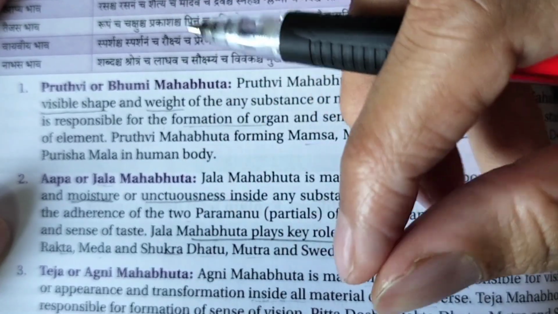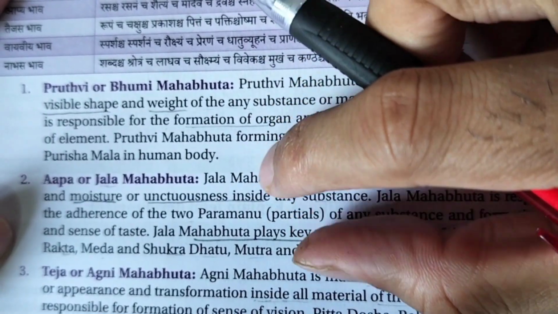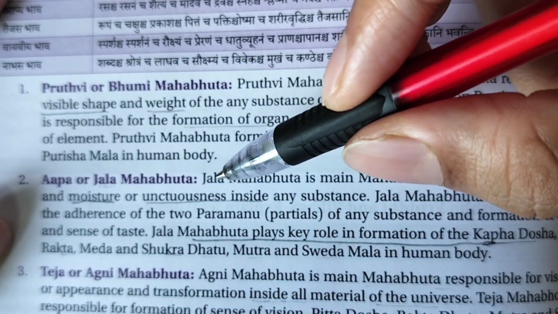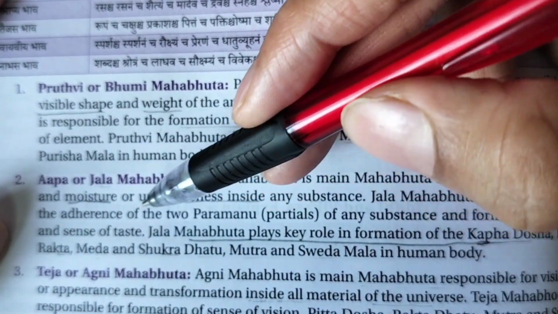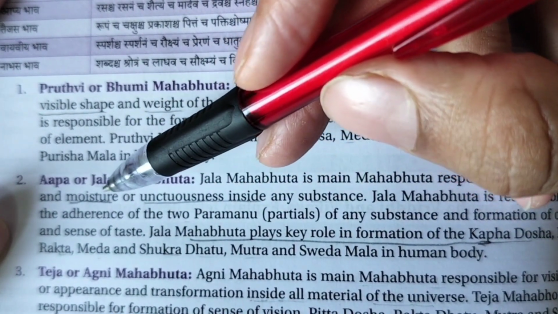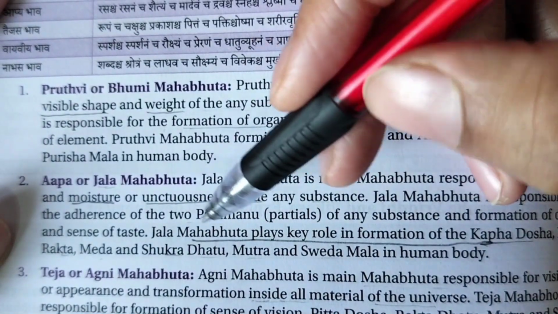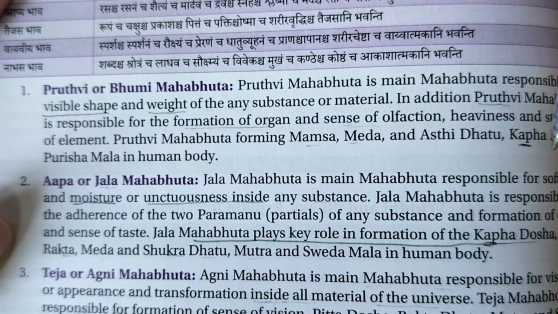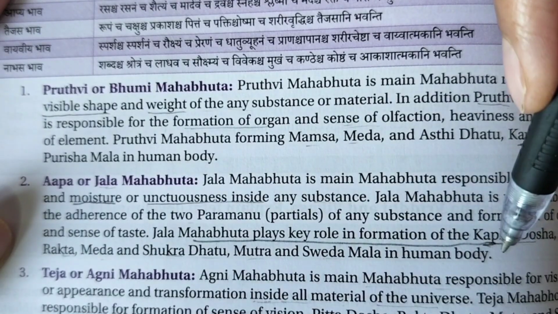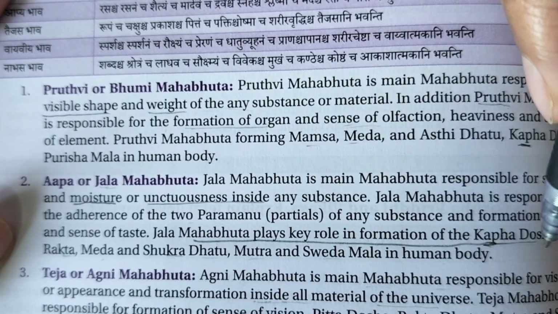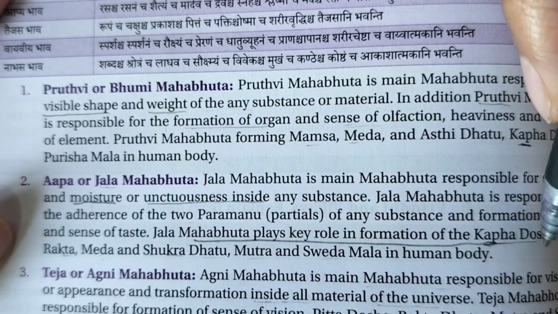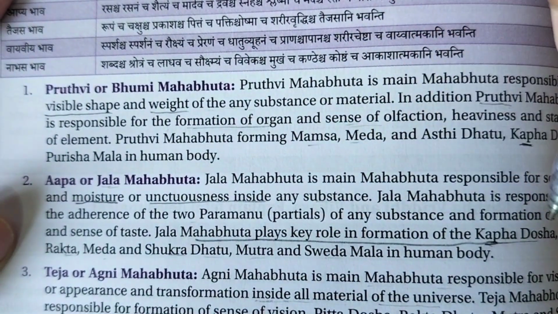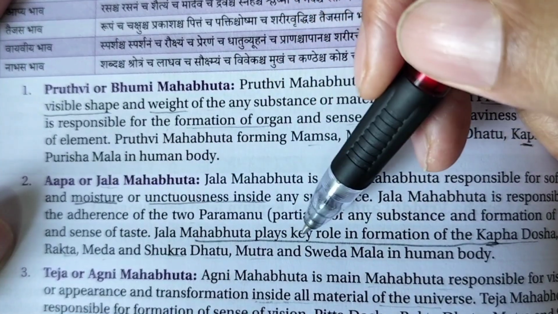Because it is heavy in nature, the combination of the two things is responsible for the sense of taste, etc. These things come under the Apa Mahabhut. Next, Jala Mahabhut plays a key role in the formation of the Kapha dosha. Here it is also mentioned that Kapha dosha formation is given under Jala. Rasa, Rakta, etc., or Shukra Dhatu, Mutra, Sweda, etc. things are formed under the Apa Mahabhut.